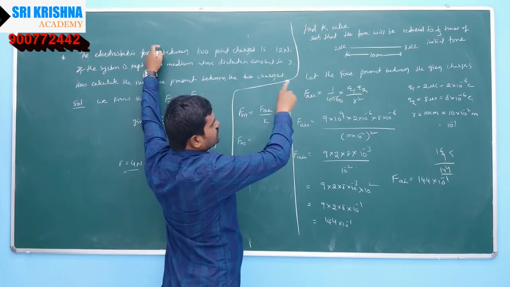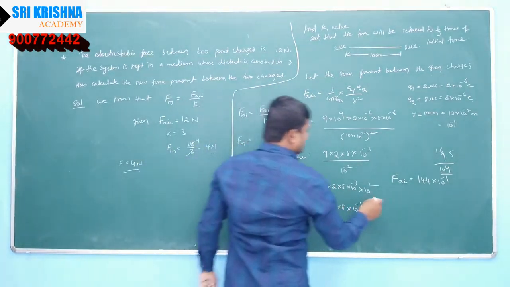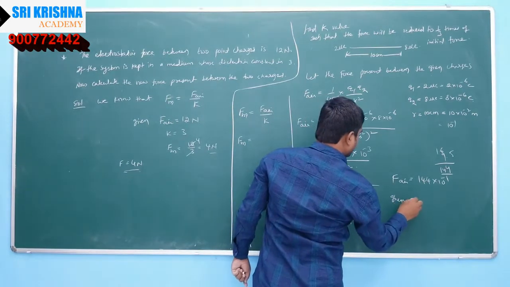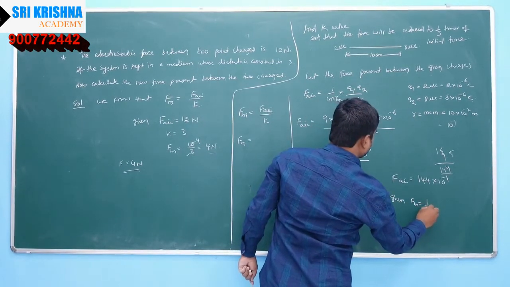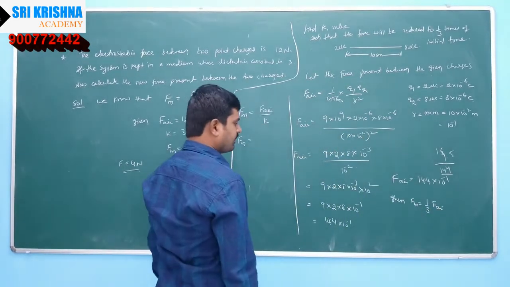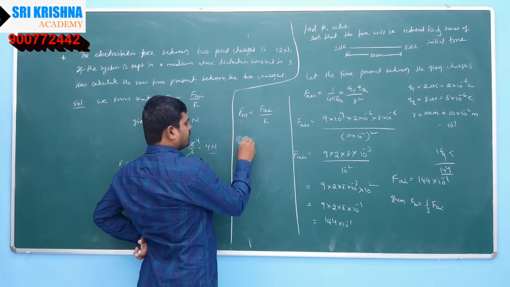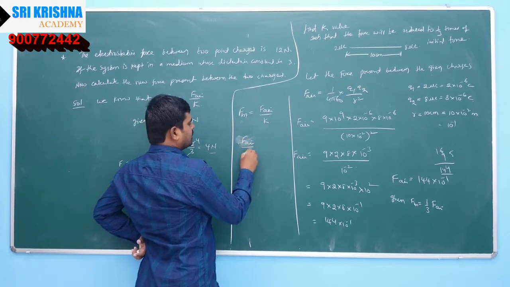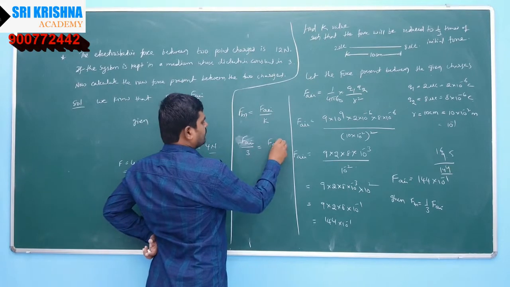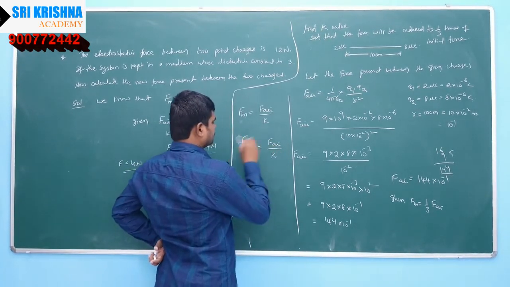Find the K value such that the force will be reduced to 1 by 3 times. So indirectly, in the data given, Fm is equal to 1 by 3 times of F air. So here Fm is equal to F air divided by 3, which is equal to F air by K.